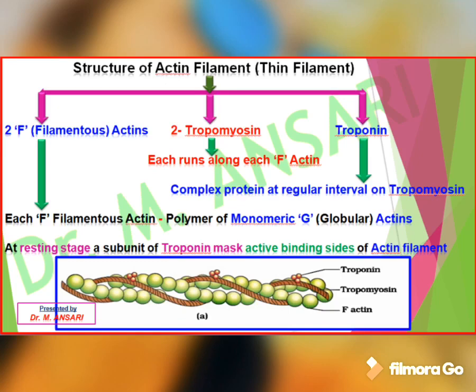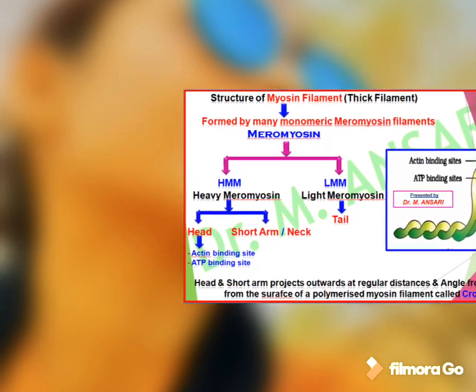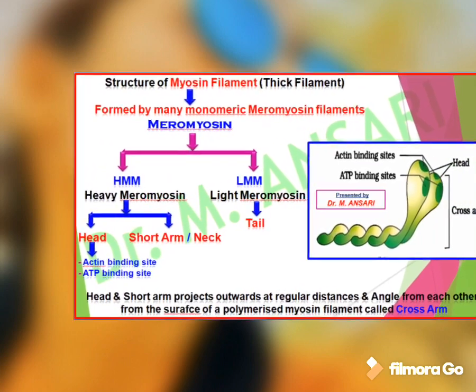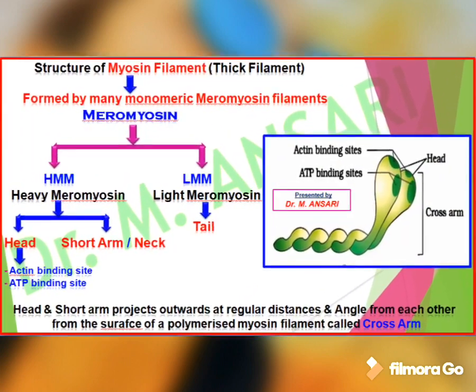At resting stage, a subunit of troponin masks the active binding site present on actin filaments. Myosin filaments, that is thick filaments, are formed by many monomeric meromyosin filaments.